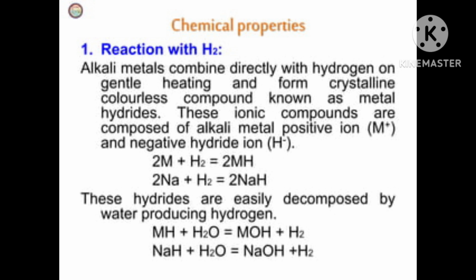It is because of the high polarization capability of lithium ion. The distortion of electron cloud of the anion by the cation is called polarization. What is actually polarization? I am telling you, polarization.